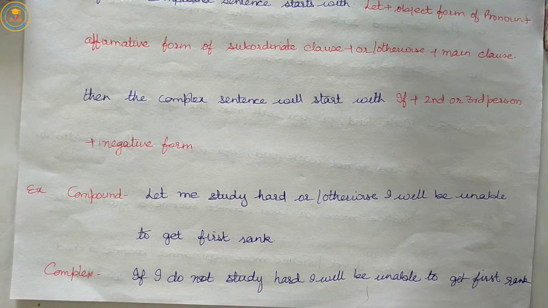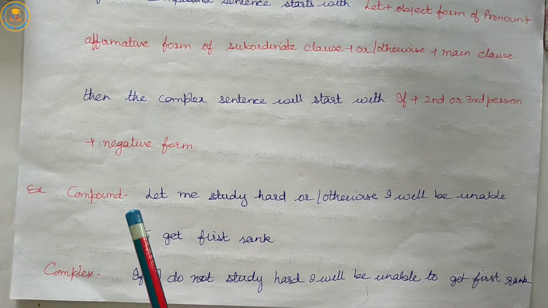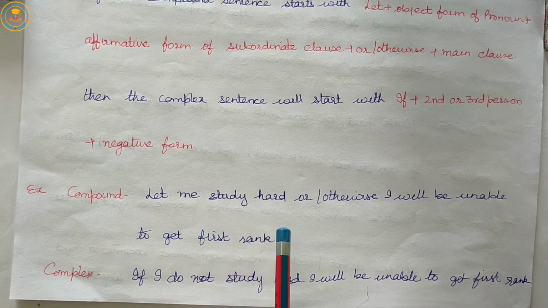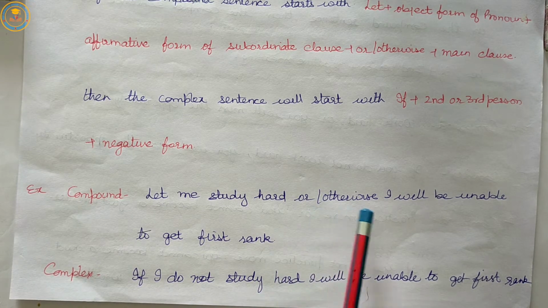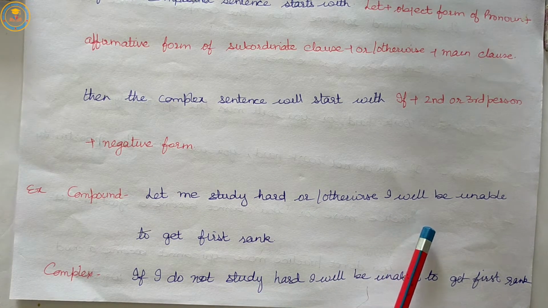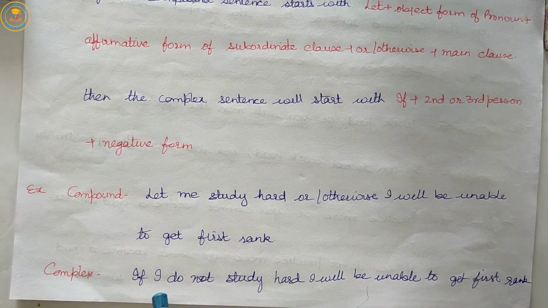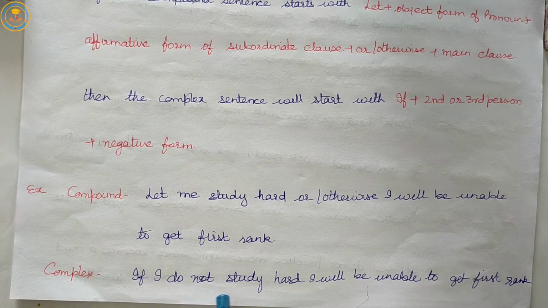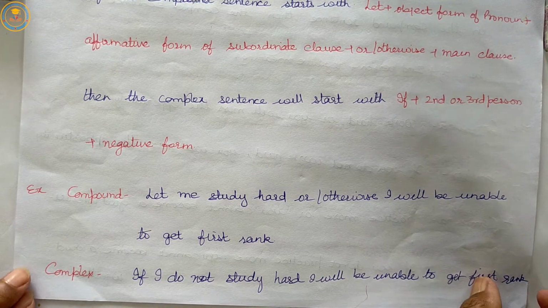So, our 6th rule indicates the use of let plus object form of pronoun plus affirmative form of subordinate clause plus or otherwise plus main clause in the compound sentence. While transforming it to a complex sentence, we will use if plus second or third person plus negative form plus rest part of the sentence or main clause. So, if I do not study hard, I will be unable to get first rank.